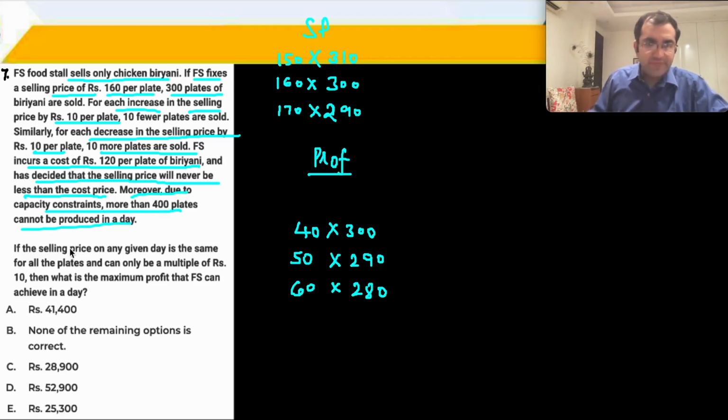Logistical issues. ठीक है. If the selling price on any given day is the same and it can be a multiple of ₹10. तो यही सारे selling prices चल रहे हैं 170, 160, 150. What is the maximum profit that SFFS can achieve in a particular day? Maximum profit वो कितना कर सकता है, ठीक है.